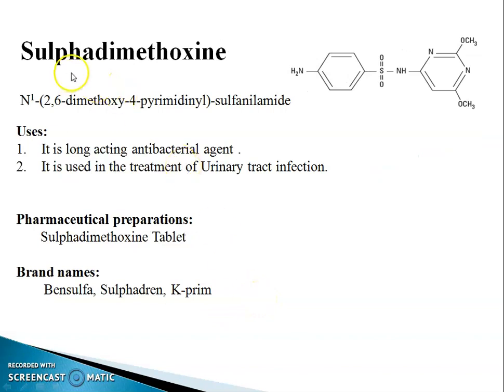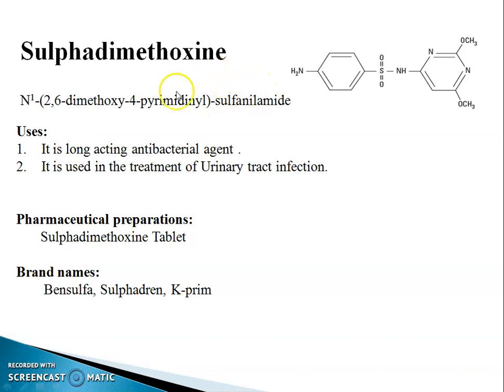The next compound is sulfadimethoxine. This is the structure of sulfadimethoxine. The chemical name is N1-2,4-dimethoxy-4-pyrimidinyl sulfonamide. Chemical property: due to the presence of a primary amino group, it undergoes the diazotization reaction.